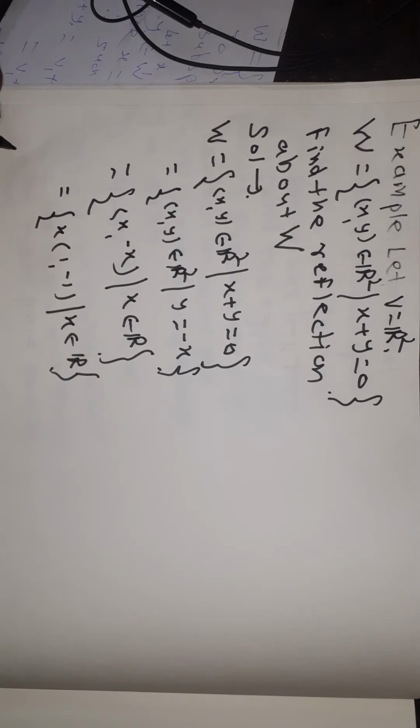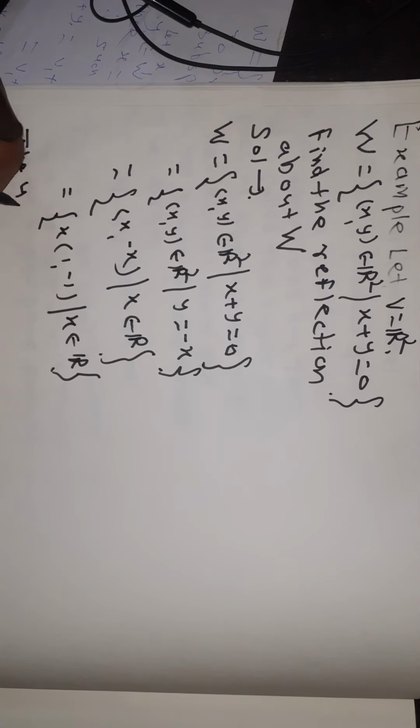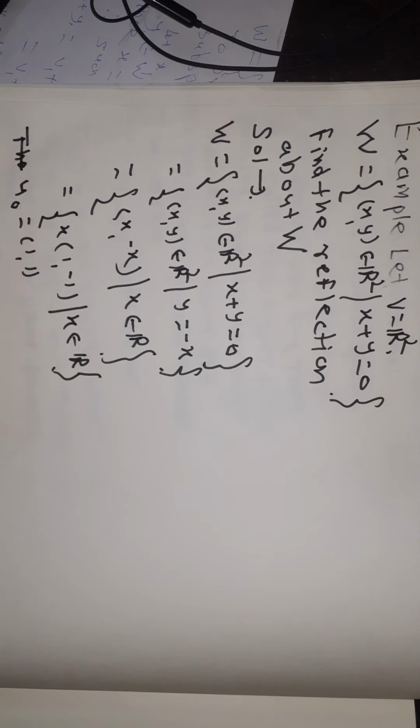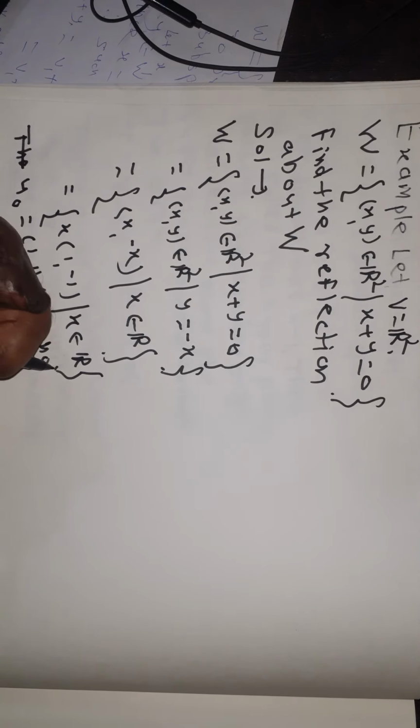Now the normal to this hyperplane, u0 is equal to (1, 1). (1, 1) is a normal to W.